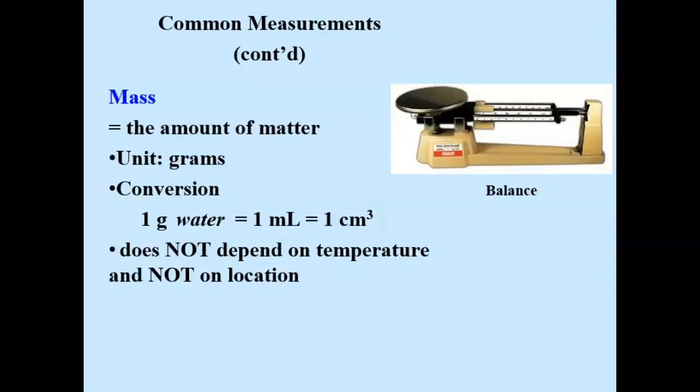Let's look at what mass depends on. Mass, the amount of matter, does not depend on temperature, and it does not depend on location, because the amount of matter does not change if it gets hot or if it rises in the atmosphere. It still has the same amount of matter. The instrument we use is a balance.